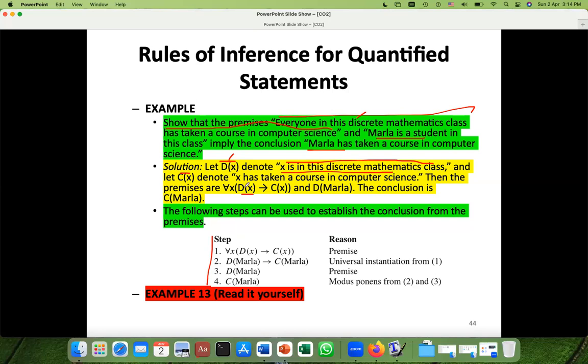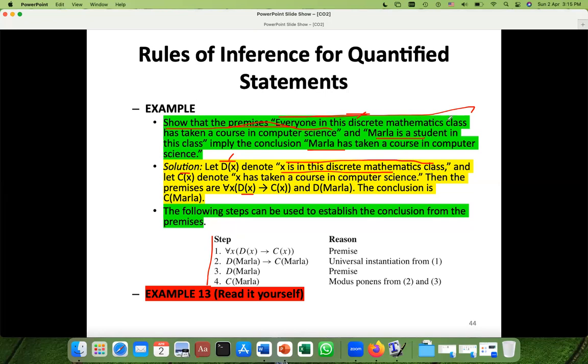So if X has studied discrete, only then he studied computer. This concept is hidden in this sentence. Everyone means X with the universal quantifier.